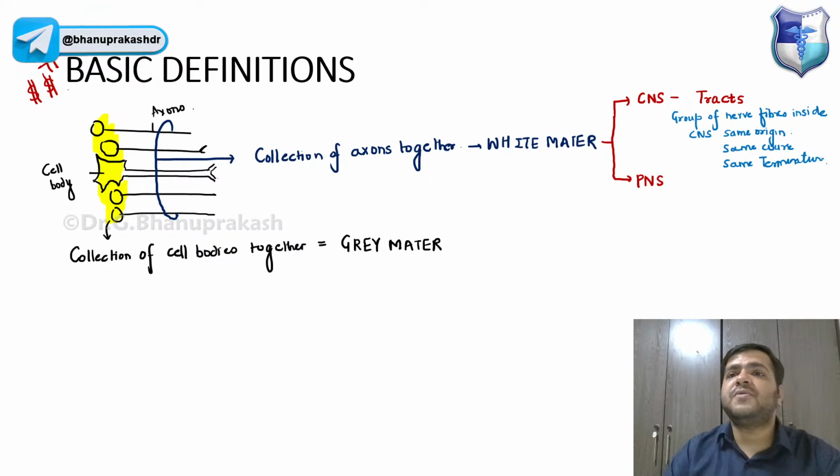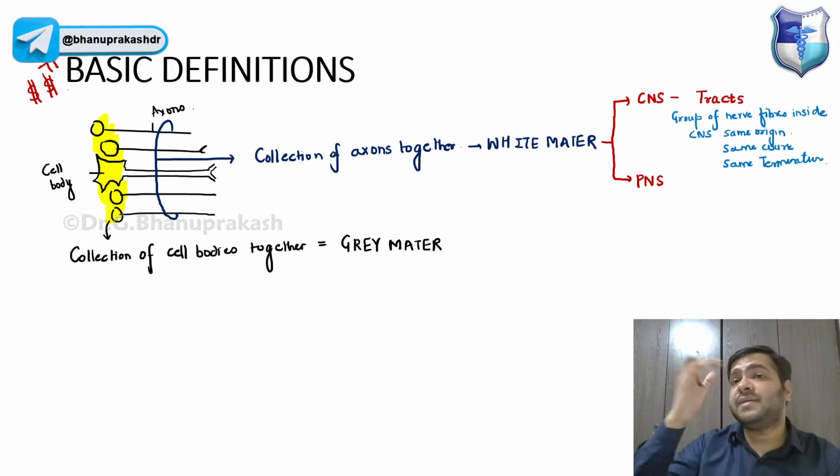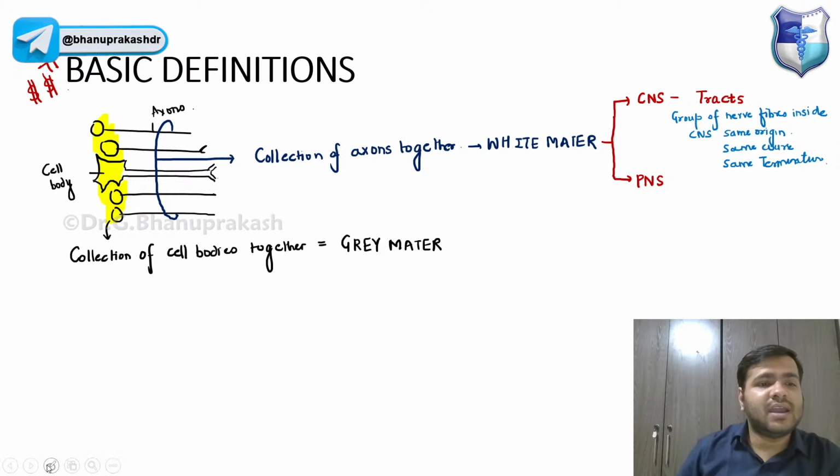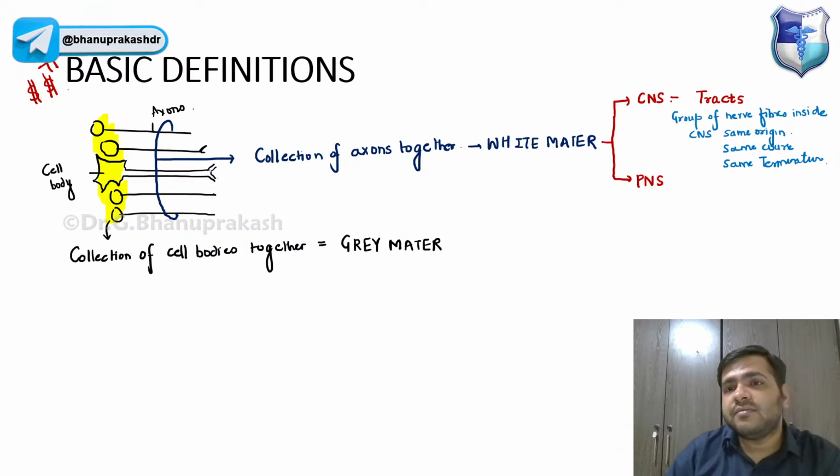So these are the group of nerve fibers inside the CNS which will have the same origin, same course, same termination. Again in the CNS, we have another part that is called fasciculus or bundles.